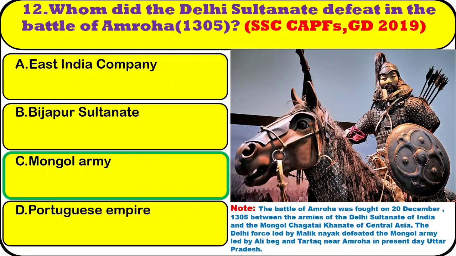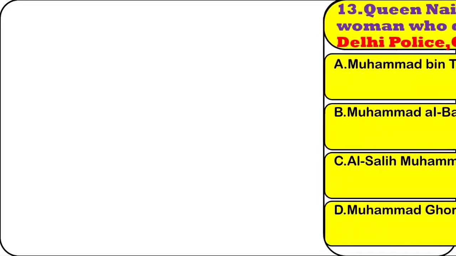Note, the Battle of Amroha was fought on 20th December 1305 between the armies of the Delhi Sultanate of India and the Mongol Chagatai Khanate of Central Asia. The Delhi force led by Malik Naik defeated the Mongol army led by Ali Beg and Tartaq near Amroha, in present-day Uttar Pradesh.